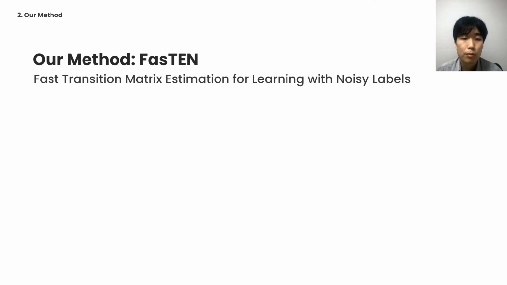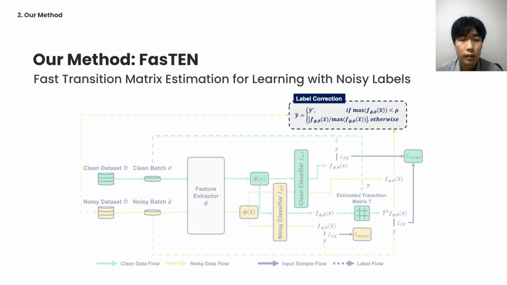Our method aims to alleviate these issues by efficiently estimating a transition matrix to learn with noisy labels while continuously correcting the matrix on the fly. Basically, our method is correcting the labels, but remains skeptical about its correction by using the transition matrix while training.